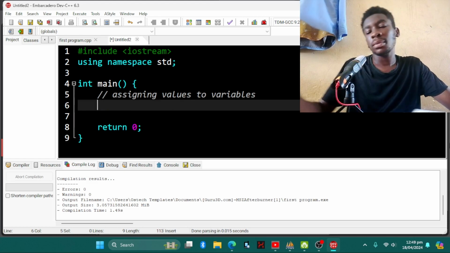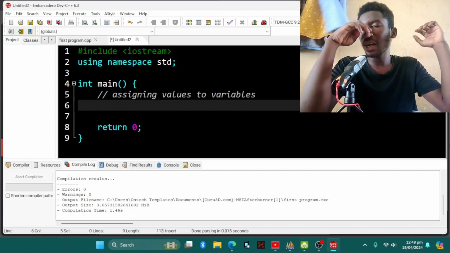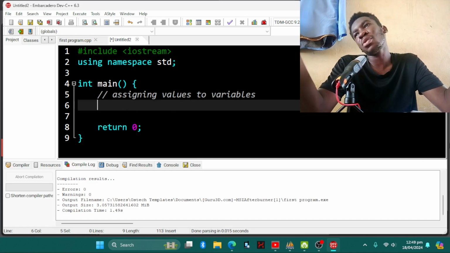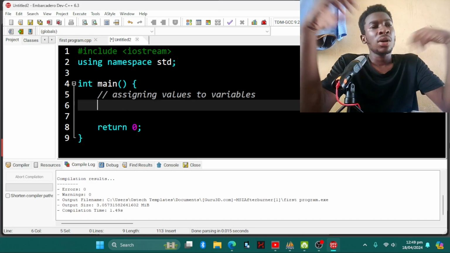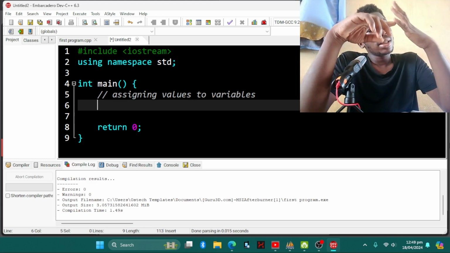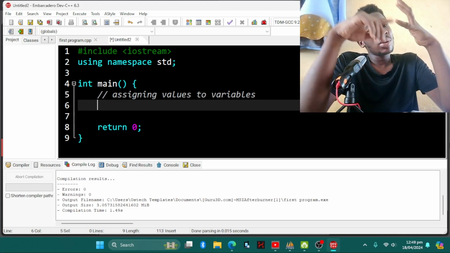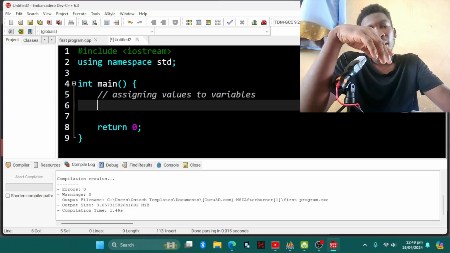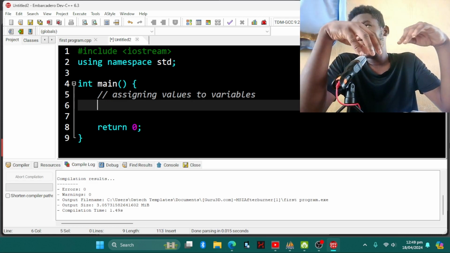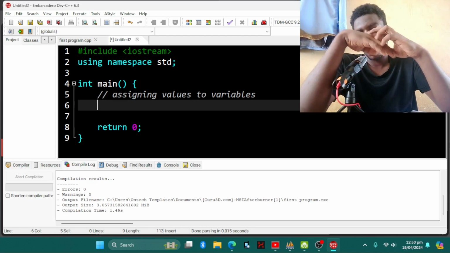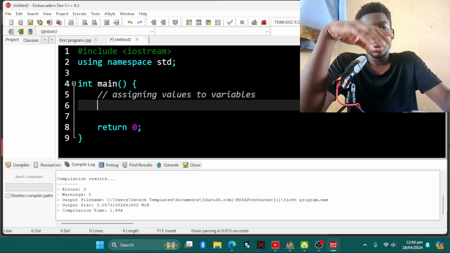So we know in mathematics, when we see a variable, most variables are alphabets. We use alphabets as variables. So we can take a, and then assign a to a number, let's say 34, and then b to a number, and after that we are going to do some mathematical operations in C++. So we'll be doing all that in this program.